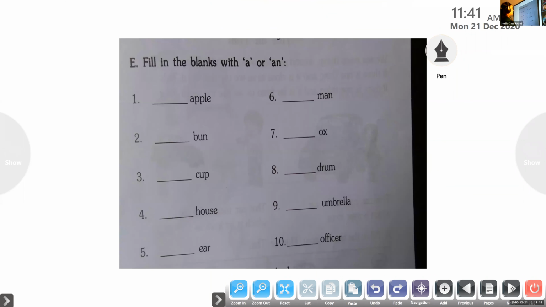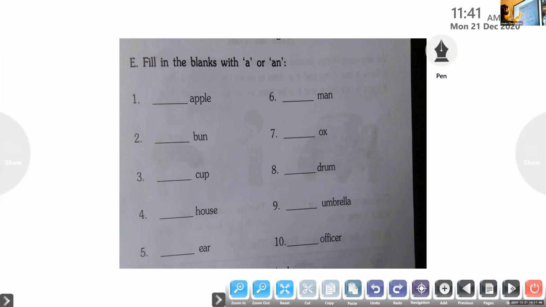Okay. Let us try a few examples for this. Karthik, unmute. Try the first one. Fill in the blanks with a or an. My dear students, keep in mind we use an before words that begin with vowels and we use a in front of words that begin with consonants. Keep that in mind, okay? Yes, Karthik, tell me the first one.